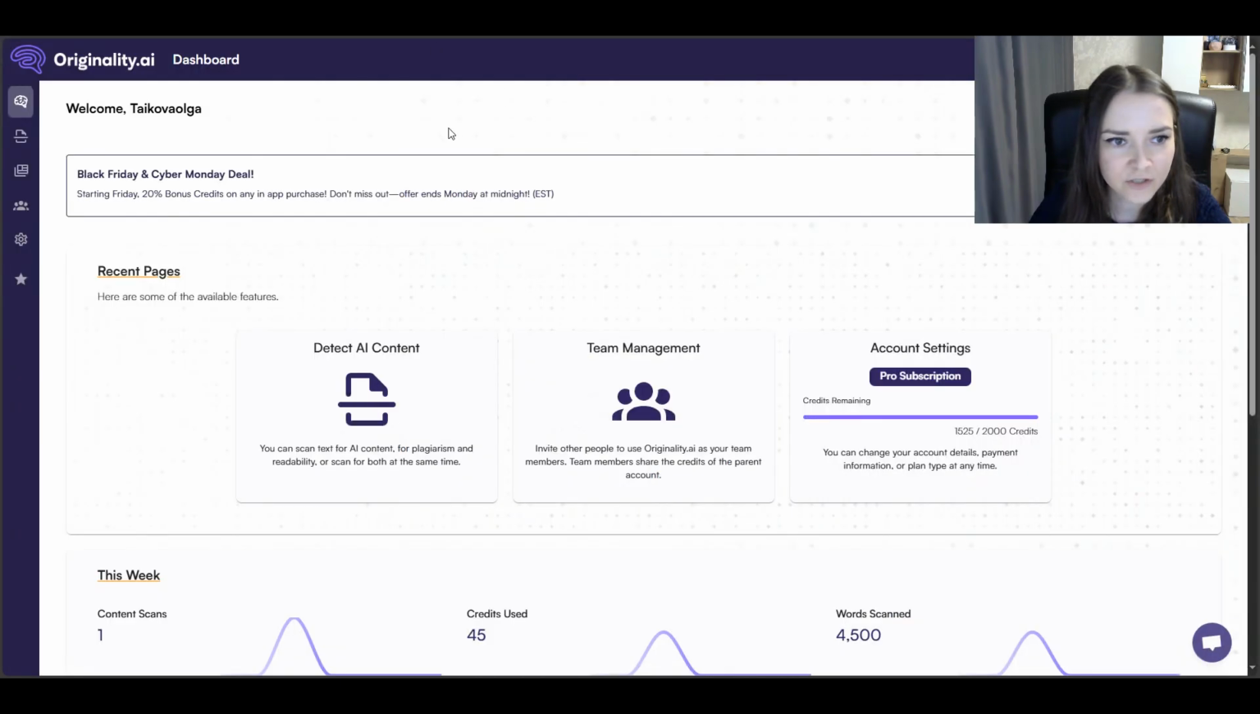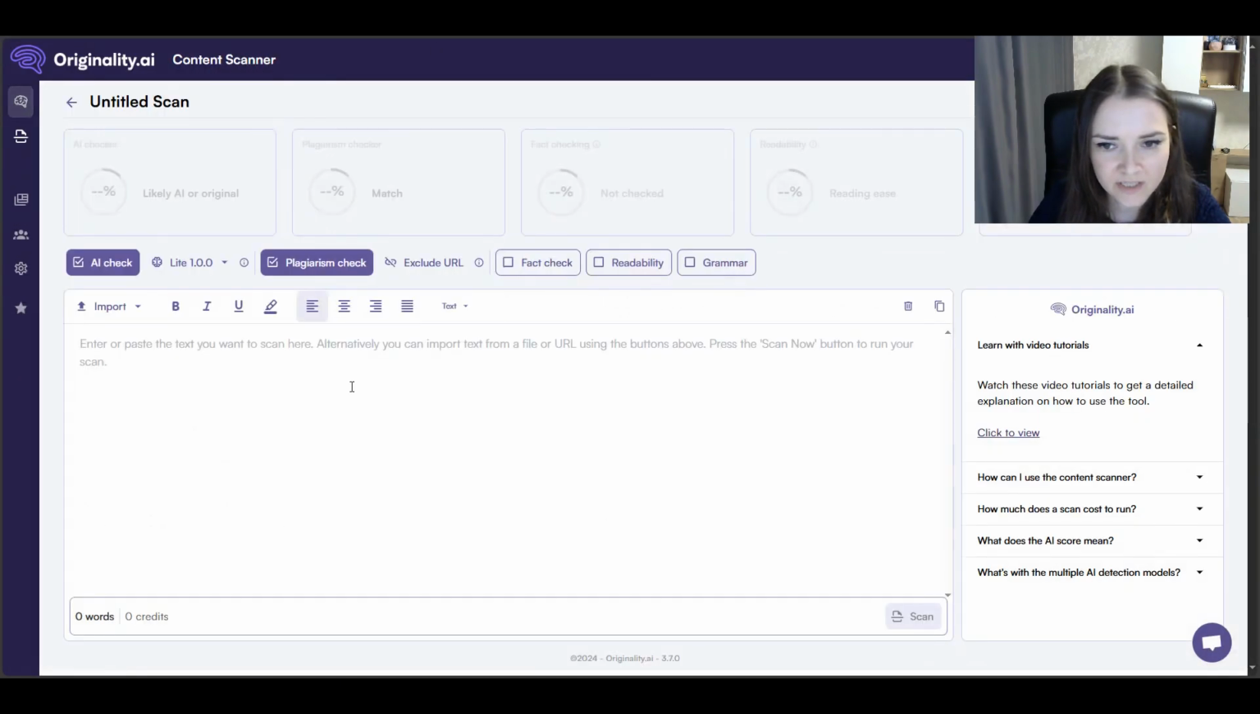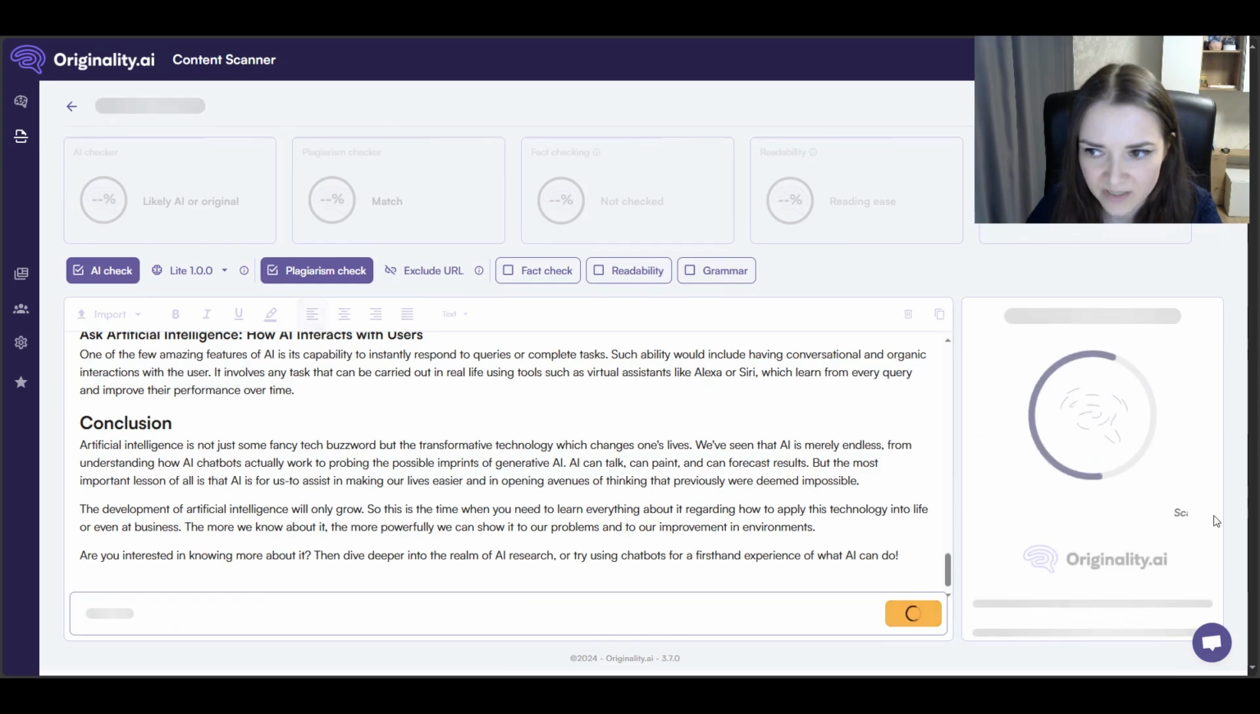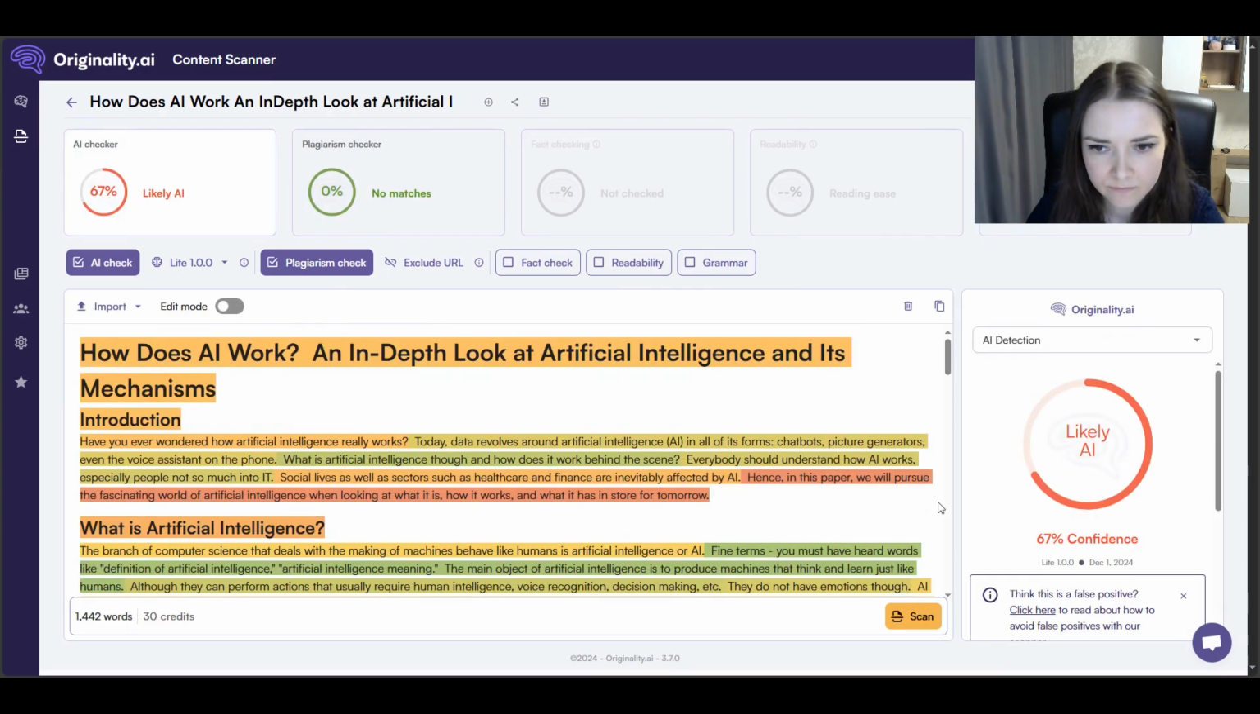And the final check, Originality AI. I guess I can tell you already that here the percent will be higher, but let's see. It takes some time, so we'll come back in a minute. Yeah, it shows 76% confidence that the text is likely to be written by AI.